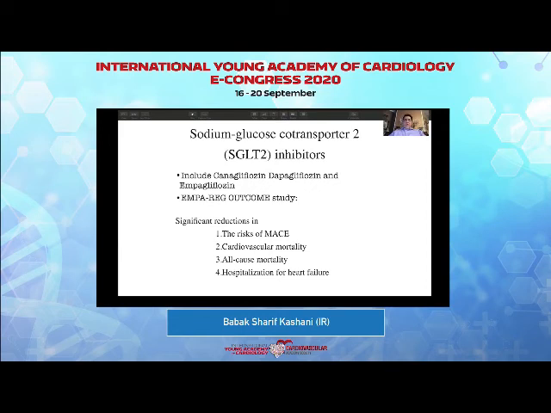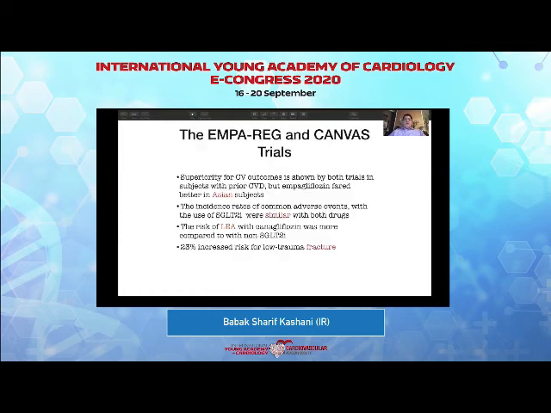So looking at these kind of medications, this group of medications are the ones that we want to use in patients with heart failure. The EMPA-REG and the CANVAS trials both showed that these are superior when compared with not treating the patients with these medications.